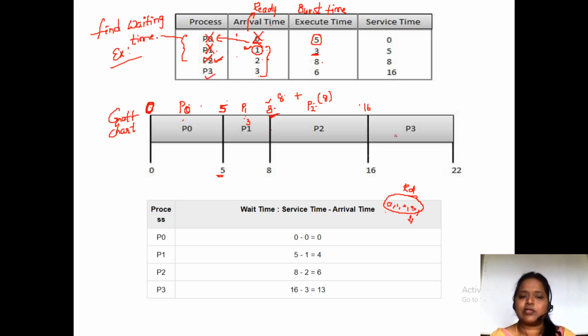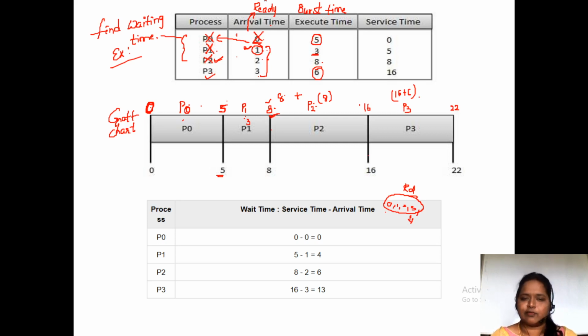How much time does it need? P3 needs 6 milliseconds. How much time has it waited? 16 milliseconds, and it needs 6 milliseconds, so the total completion time of P3 is 22 milliseconds. So this is how you have to prepare the NAT chart.